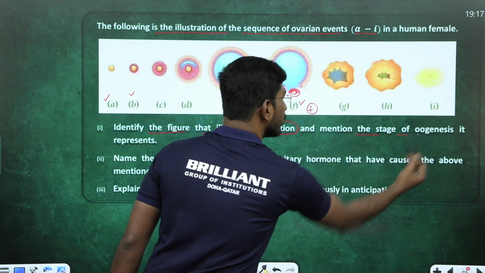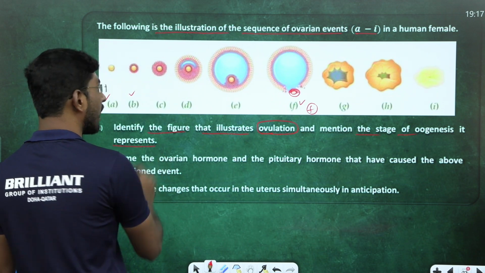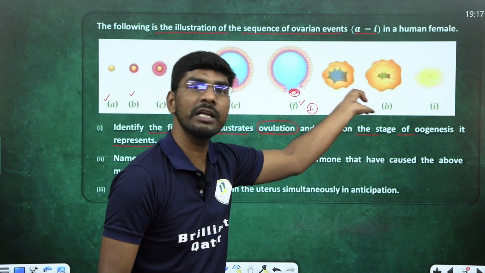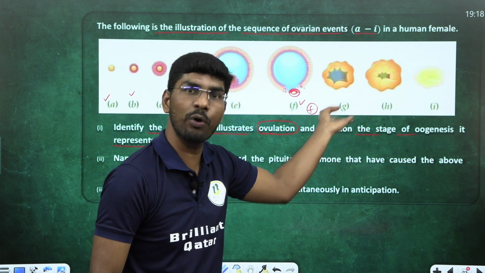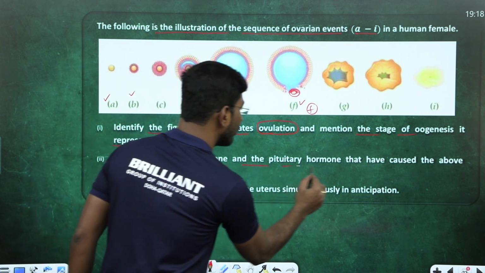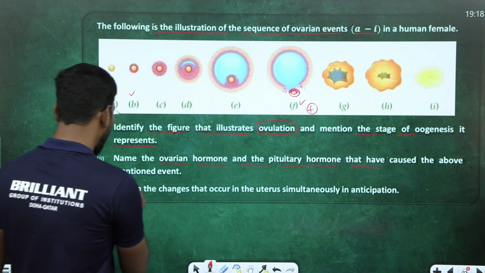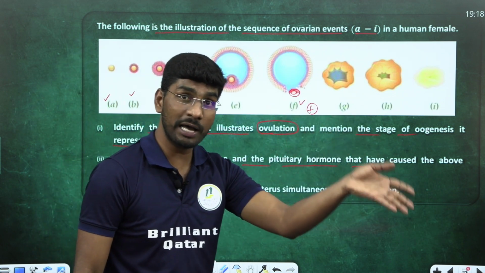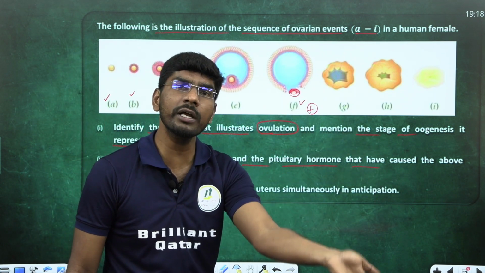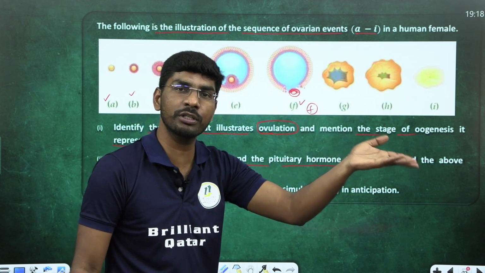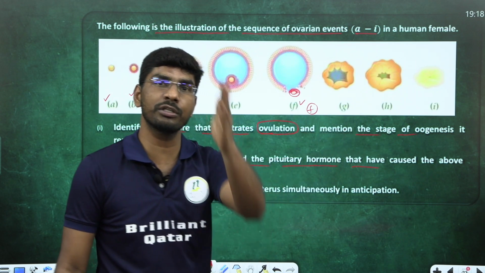And mention the stage it represents. It is ovulation, the stage of the menstrual cycle called ovulation. F is the answer. Next, name the ovarian hormone and pituitary hormone that cause the above mentioned event. LH is the pituitary hormone. Estrogen is the ovarian hormone. Two hormones are important for this process: LH and estrogen.